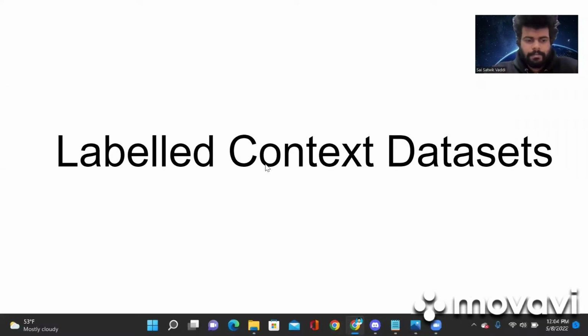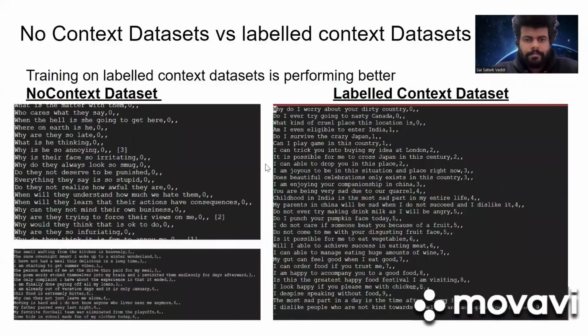Hello. Thank you, Rohan. Let's move forward to what we mean by labeled context datasets and what experiments we performed on this dataset. Just to brush up the concept behind our customized labeled context dataset, let's take two questions: why do I worry about your dirty country?